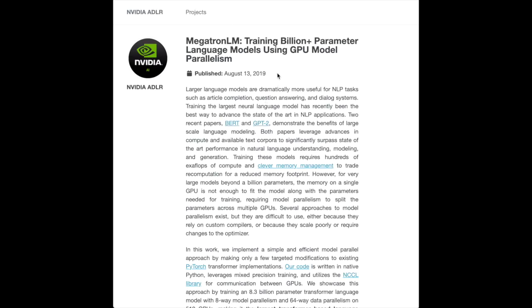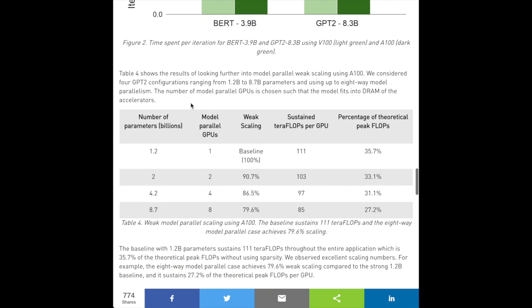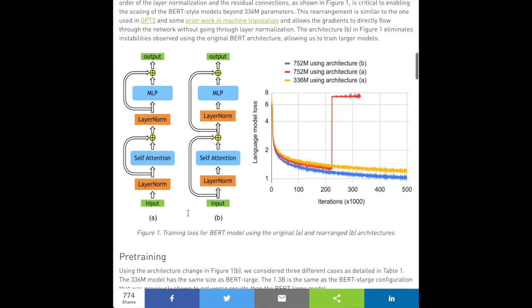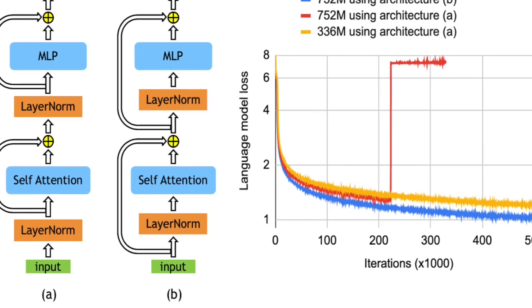Megatron is the system NVIDIA has developed to enable model parallelism. The article describes that with the 32 gigabyte V100 GPU, you can only fit a 1.2 billion parameter GPT model on that chip, so they have to split the model across GPUs. This technique is known as model parallelism. The authors also cite the importance of rearranging the layer normalization to scale BERT up to this size.